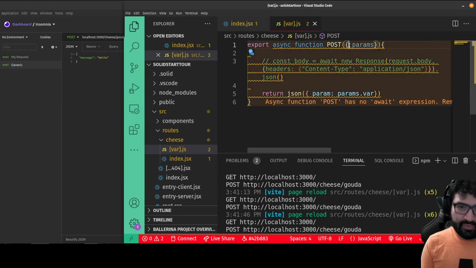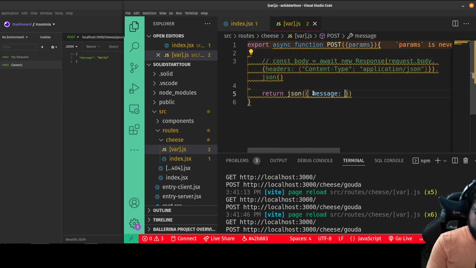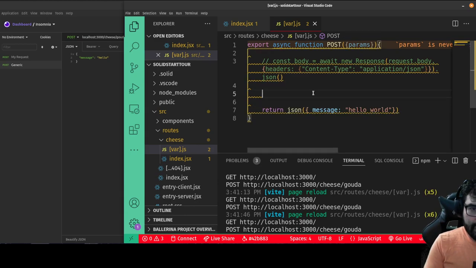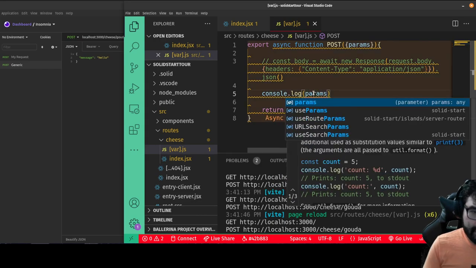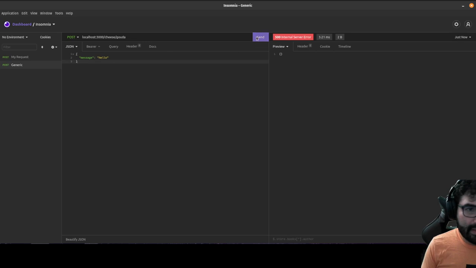It's just destructure params. And what I'm going to do here is I will just say message: hello world, so we can debug this. And I'm going to go over here and just console log params. Okay, so let's try that again.